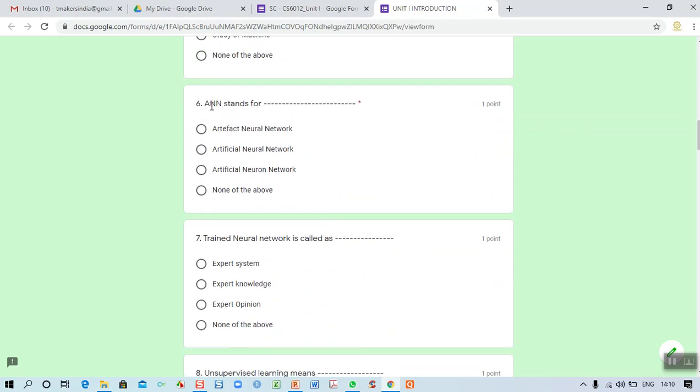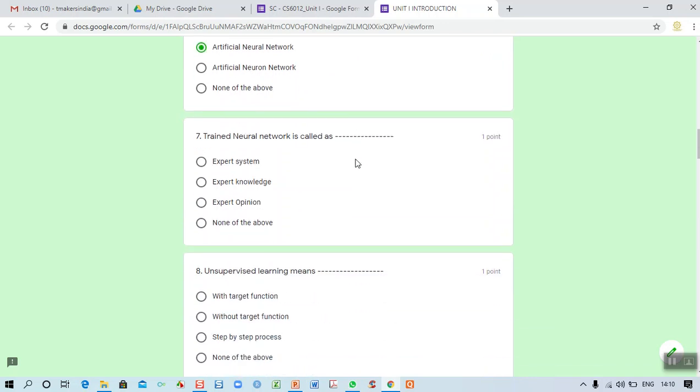Then what does ANN stand for? You know very well that it is artificial neural network. So the second one is the correct answer. Then the seventh one: a trained neural network is called, right? For example, I told you about the knowledge base. All the facts, parameters and rules are available in our knowledge base.